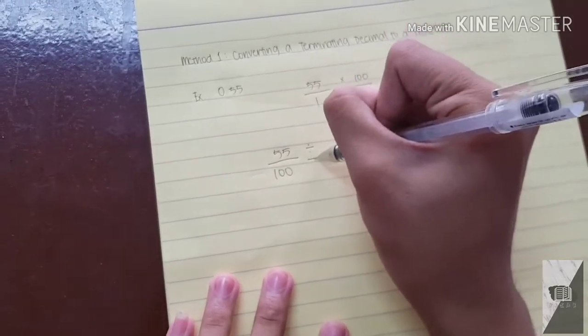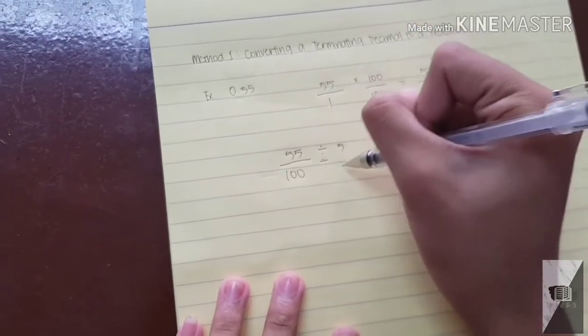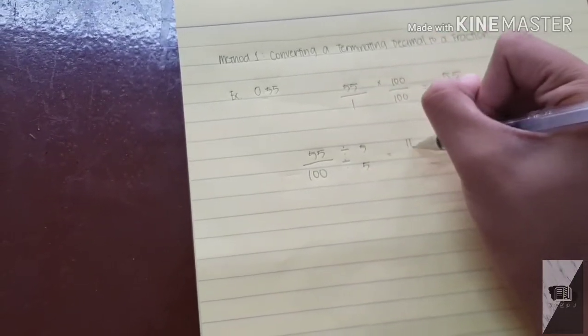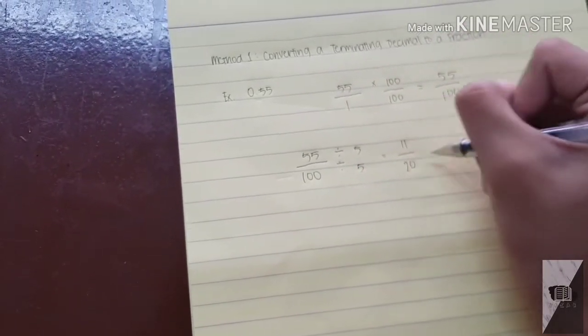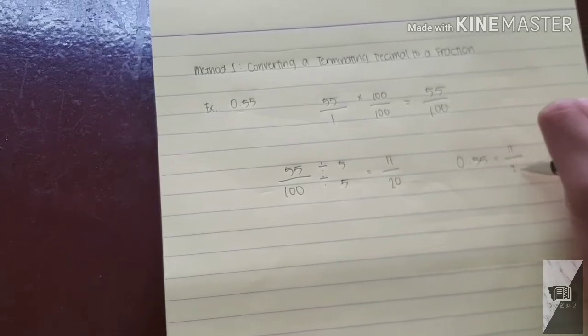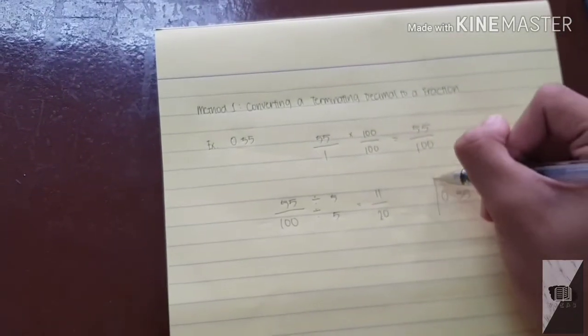We divide both sides by 5, and it will be equal to 11 over 20, which means 0.55 or 55 hundredths is equal to 11 over 20.